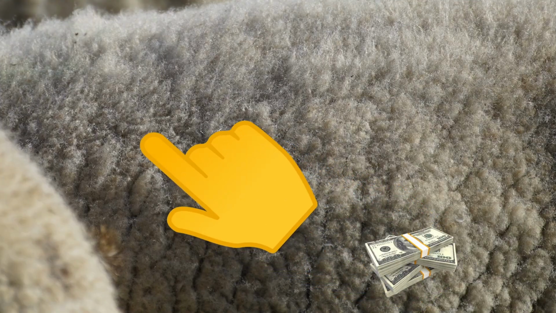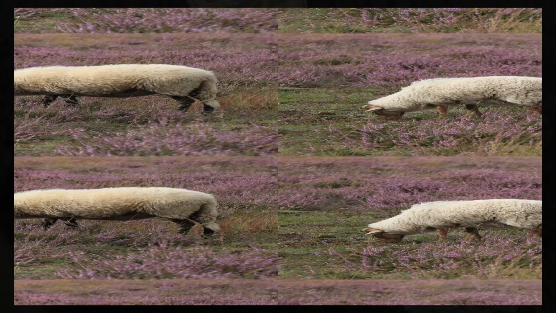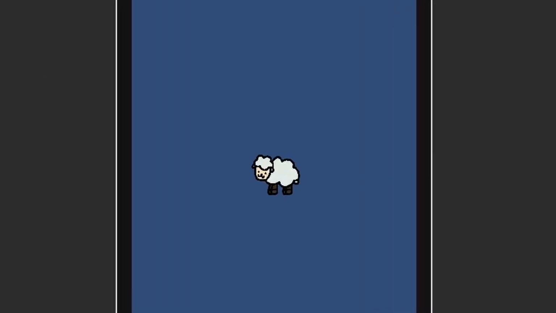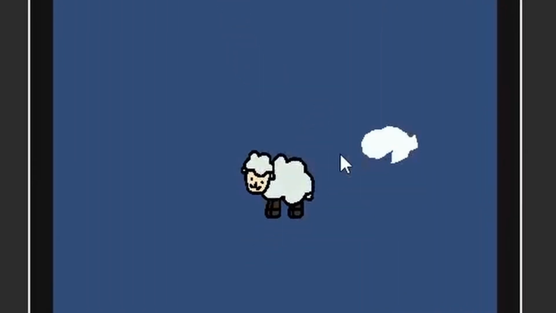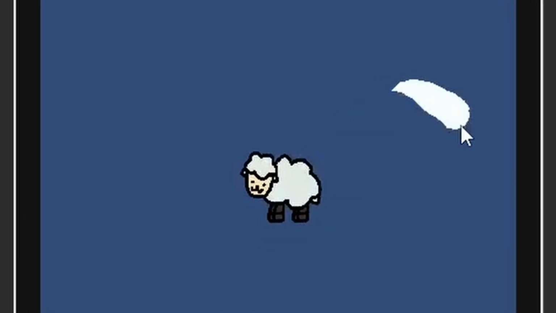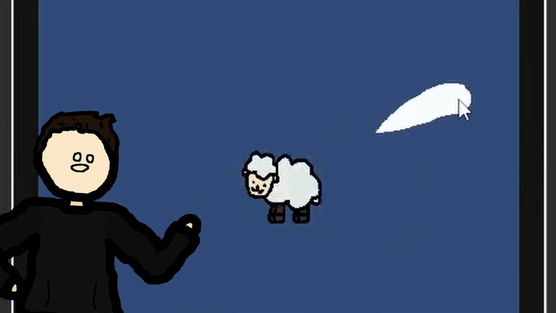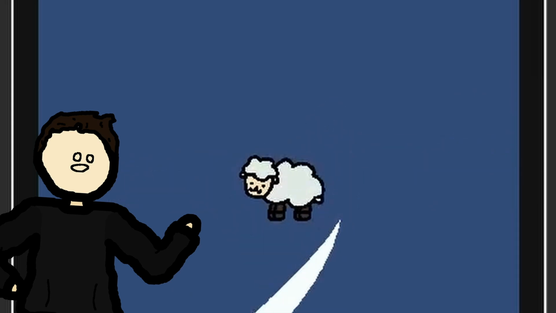You swipe over the wool to collect it and earn money. You buy more sheep and upgrades to get more money. That's it. Anyway, after adding the trail, I added cute little animations to the sheep, and it even does a little squish when you swipe over it. This turned out to look so much better than I expected, but swiping over the sheep still doesn't do anything else than squishing the sheep.